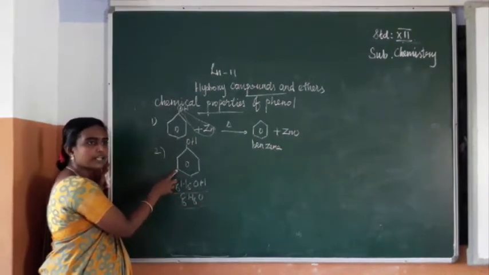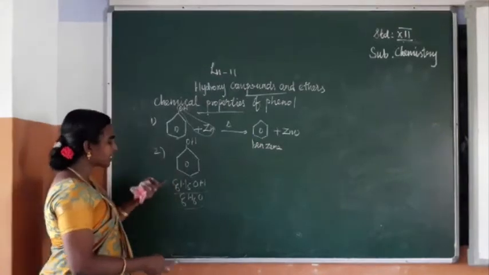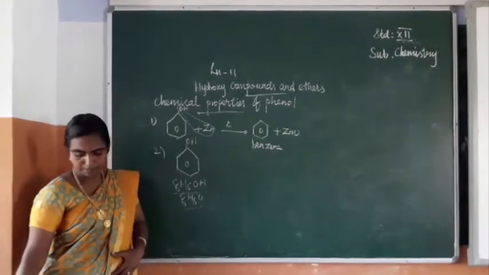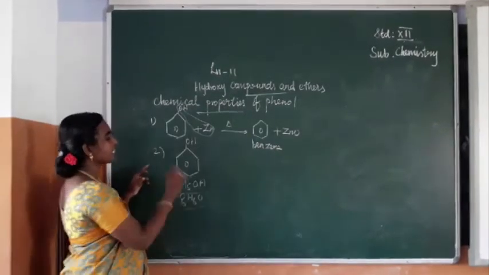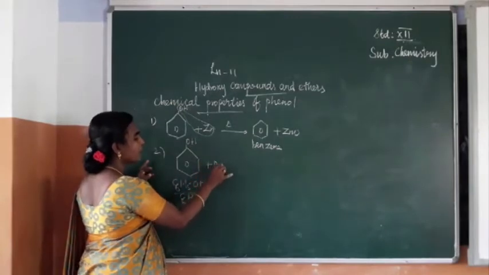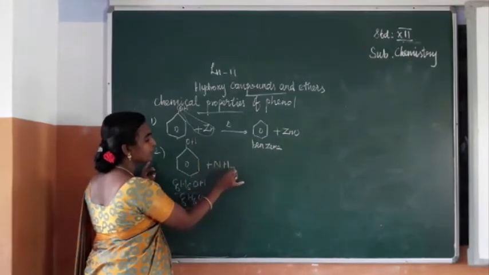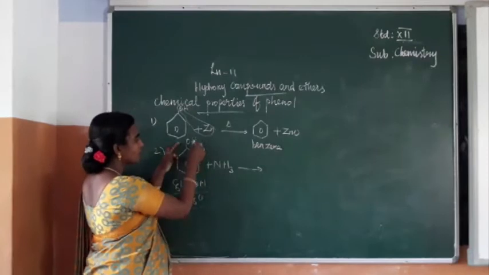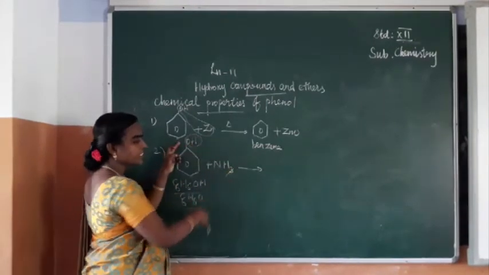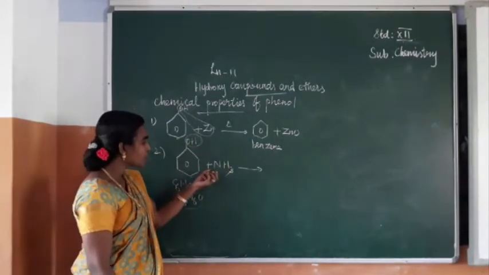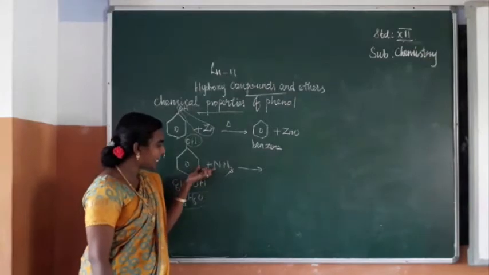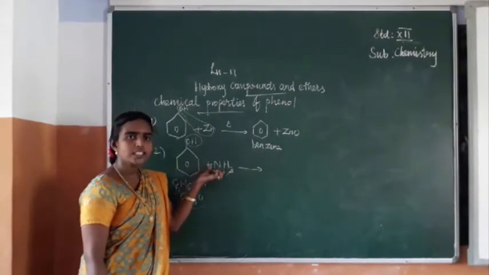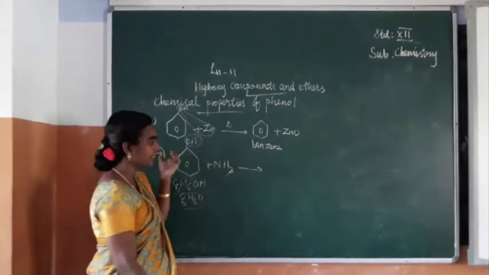For problematic questions, we can expect the molecular formula. So phenol on reaction with ammonia, NH3, gives, so this OH and one of these hydrogens will be removed so that you get NH2, isn't it? So this NH2 will be substituted here.